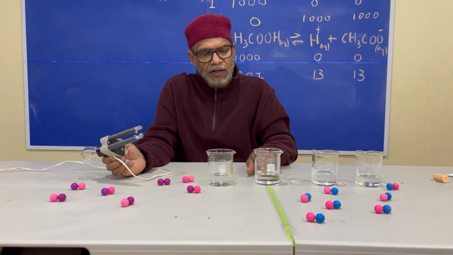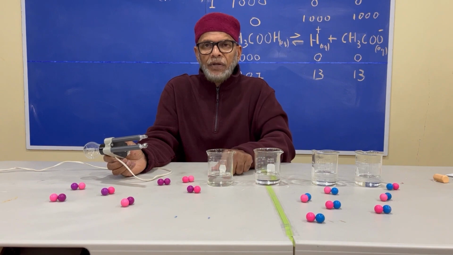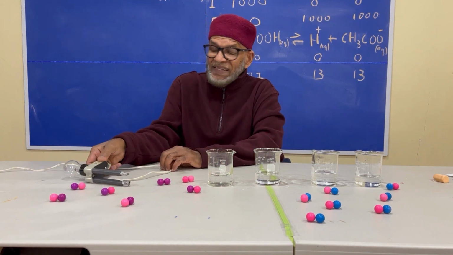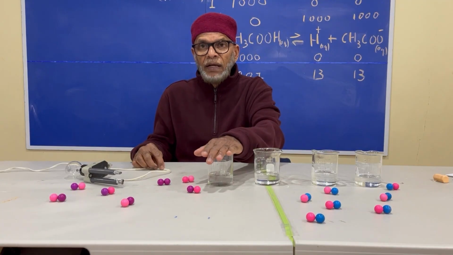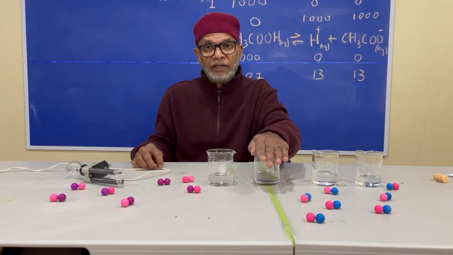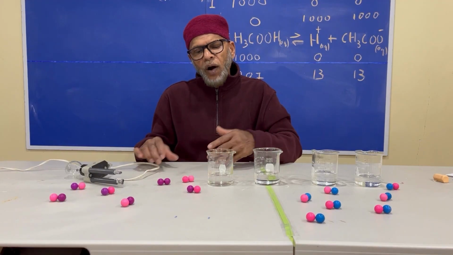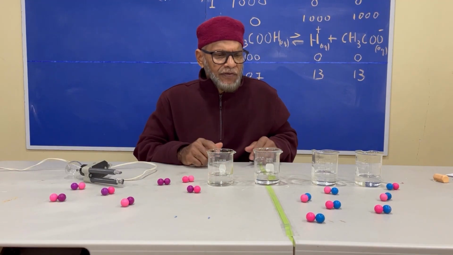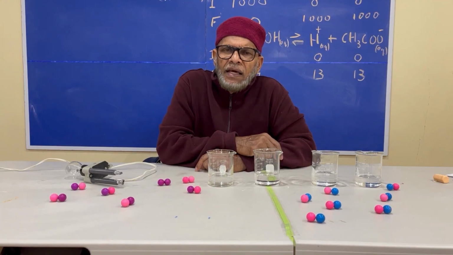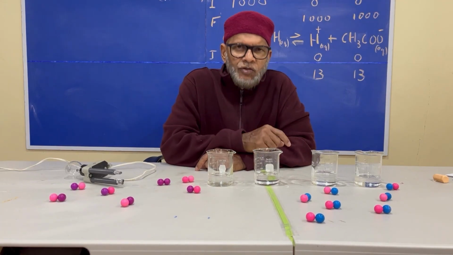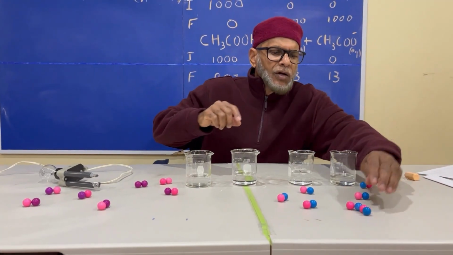So what can we say about the concentration of ions in hydrochloric acid compared to ethanoic acid? We can simply say that this has a higher concentration of ions than this one. That is why it is able to conduct electricity much more than this one. So why is that? The explanation for that is this. It is said that hydrochloric acid is a strong acid. So a strong acid, therefore, is said to ionize completely.